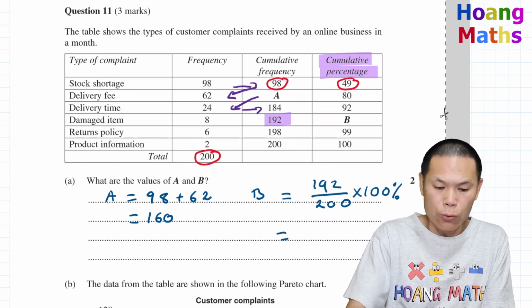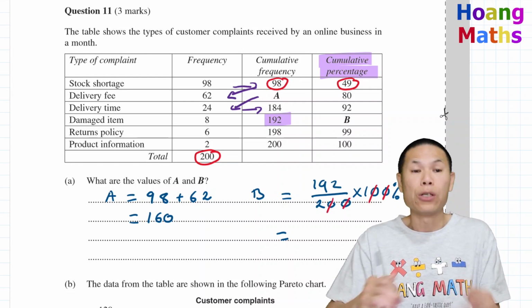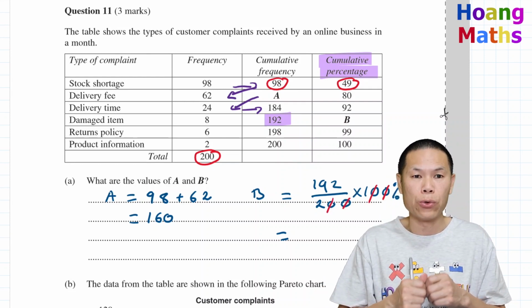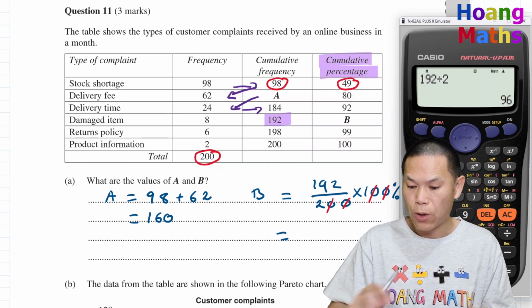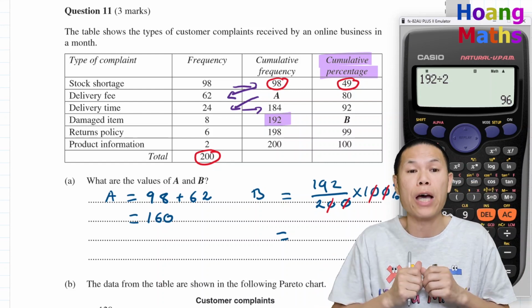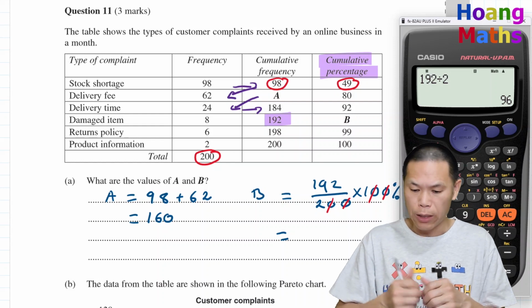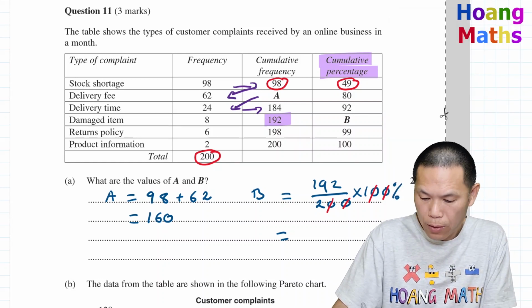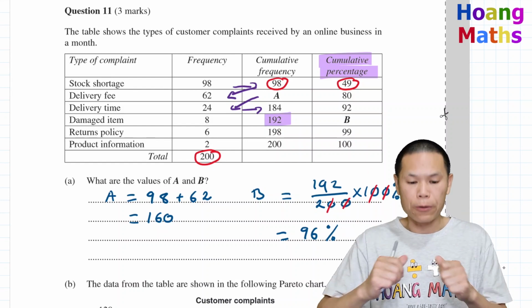We can cancel these two with these two here. So 192 divided by 2, there you go, 96%. Otherwise, you can just go 192 divided by 200 times 100, if you like. 96%. There you go.